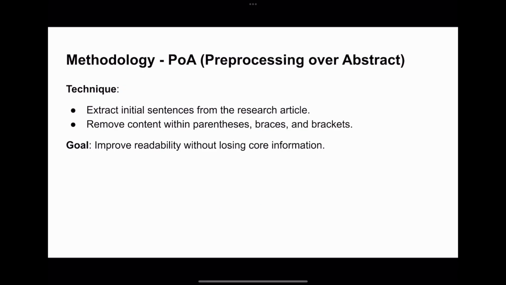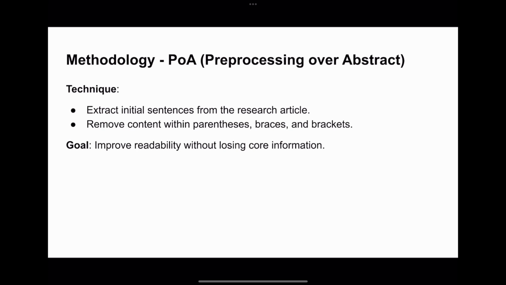We propose a technique called preprocessing over abstract, wherein we extract initial sentences from a research article, which usually comprise the abstract, and it provides a concise overview of the study. Then we apply a regular expression to remove content within parentheses, braces, and brackets. These segments often contain supplementary details that can be omitted for a lay audience. This preprocessing step aims to improve readability without compromising the core information.